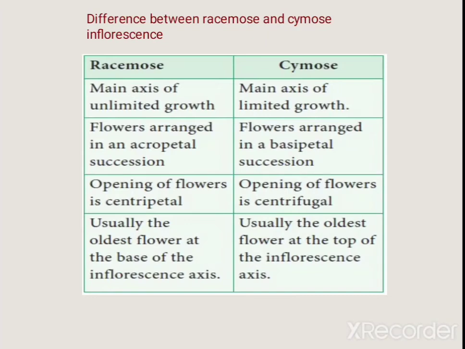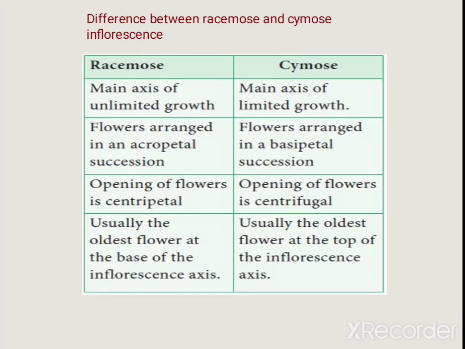The third difference is that opening of flowers is in centripetal manner in racemose and centrifugal manner in cymose. Centripetal means towards the center. Centrifugal means away from the center, meaning the central flower opens first and later the side ones.